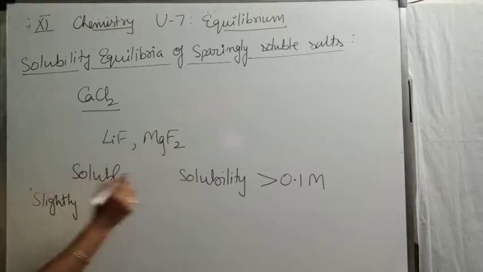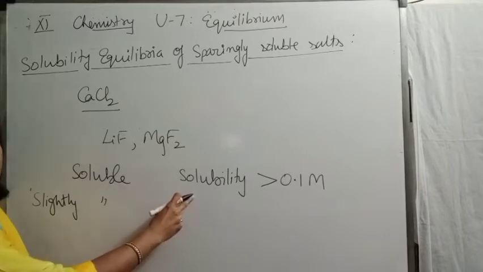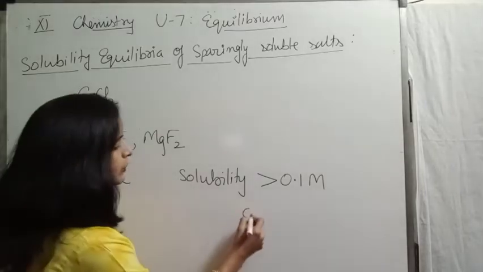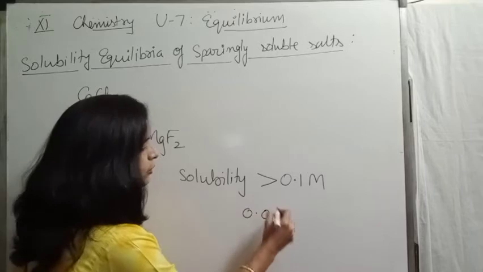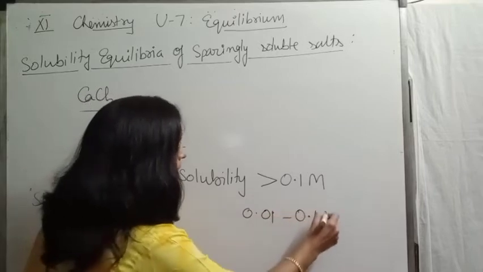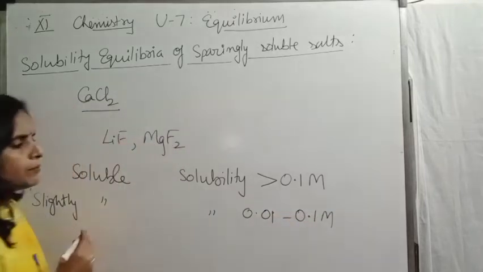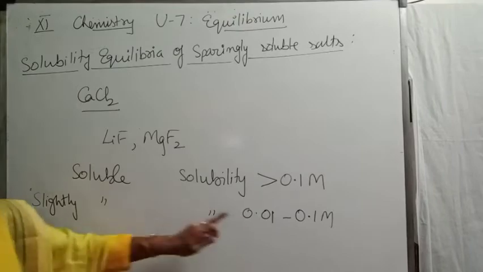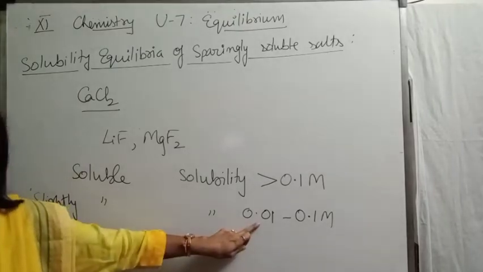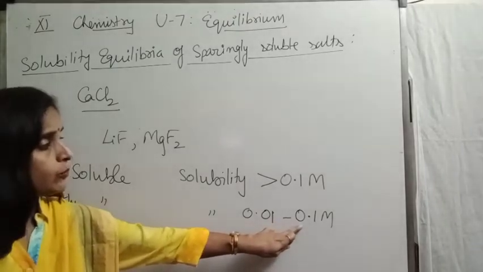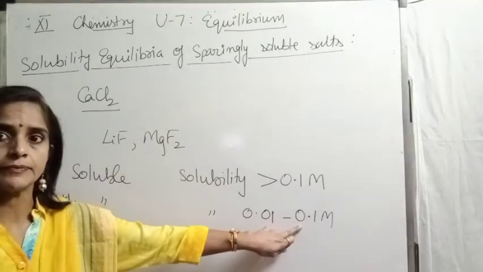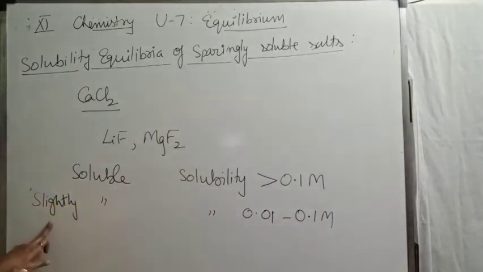Slightly soluble, having solubility of how much? Between 0.01 to 0.1 moles per liter. Means the solubility should be more than 0.01 moles per liter and less than 0.1 mole per liter. Then that is considered as a slightly soluble salt.